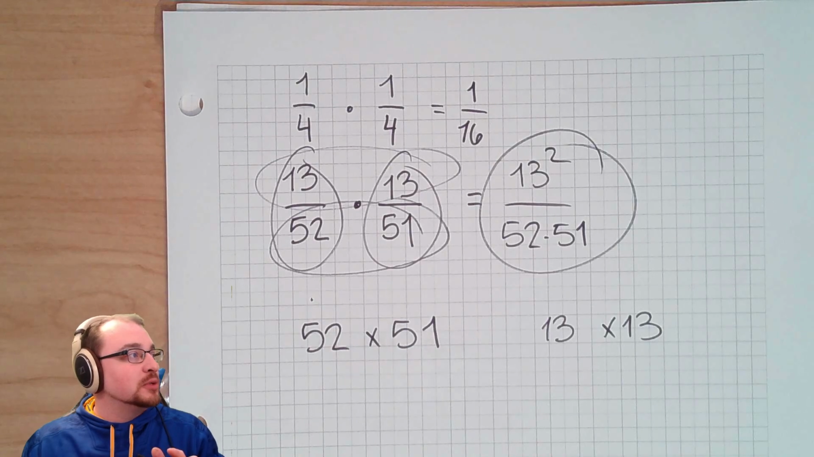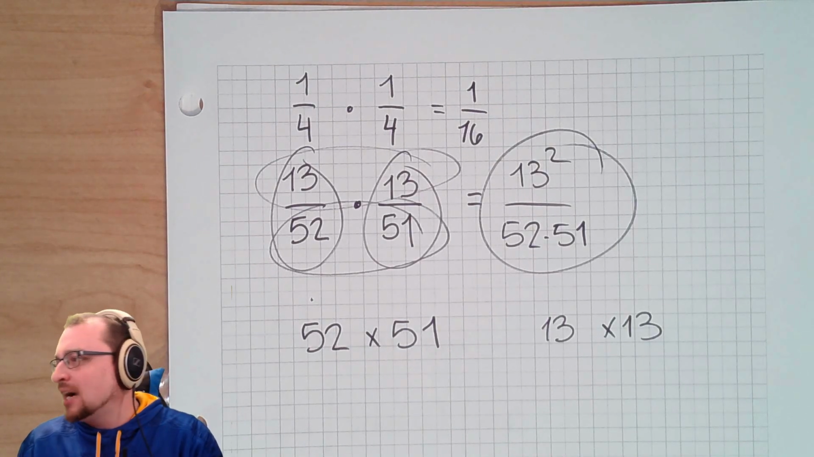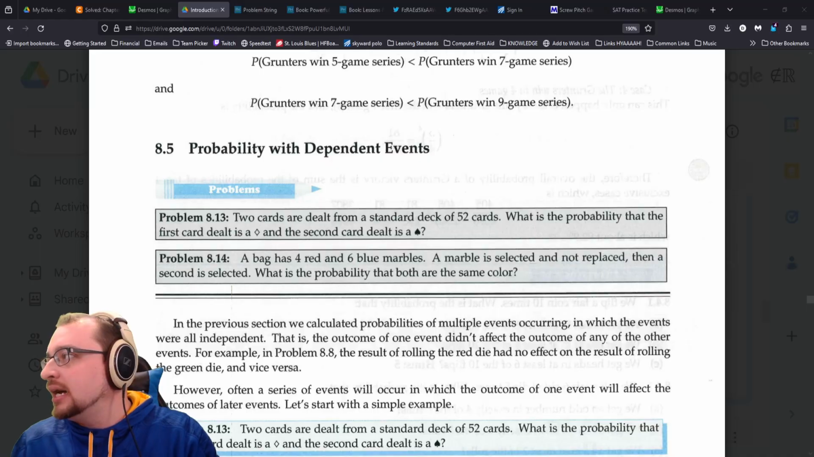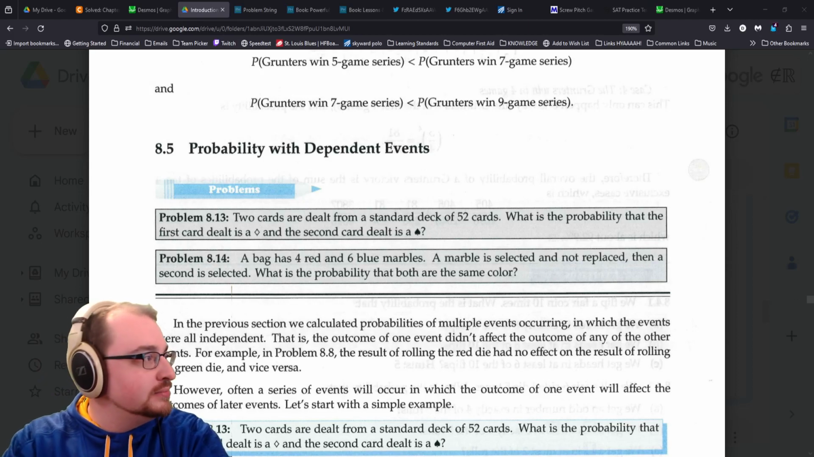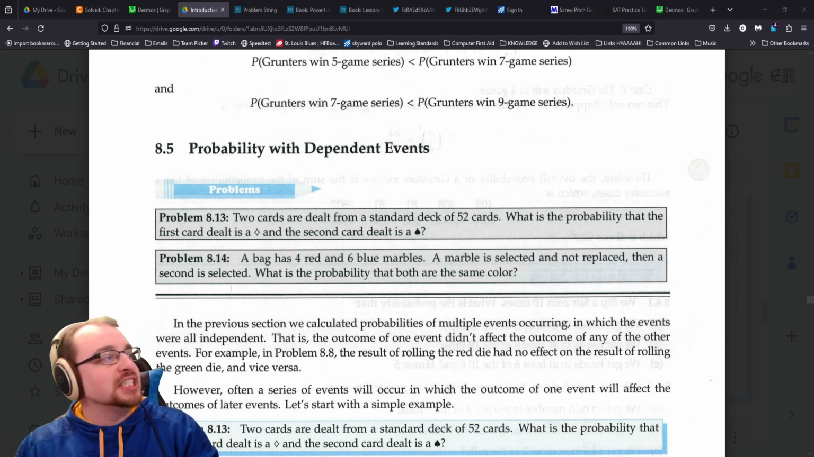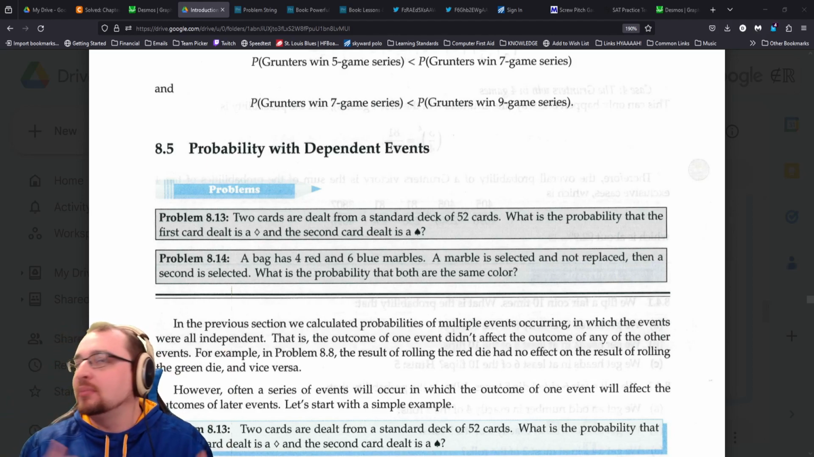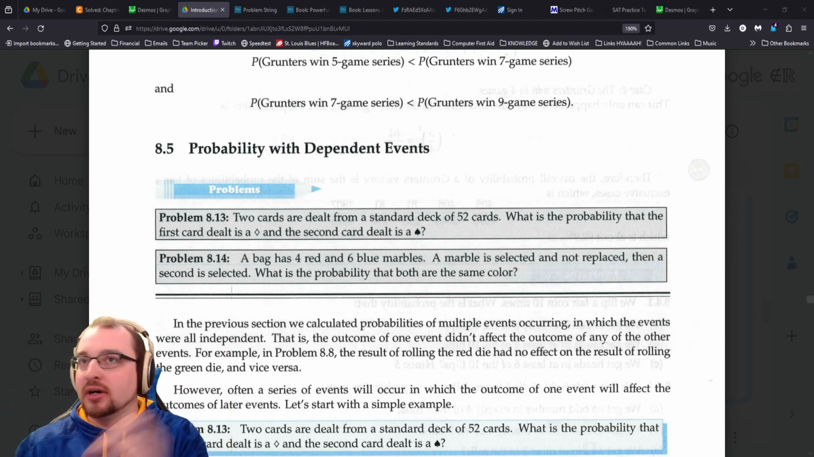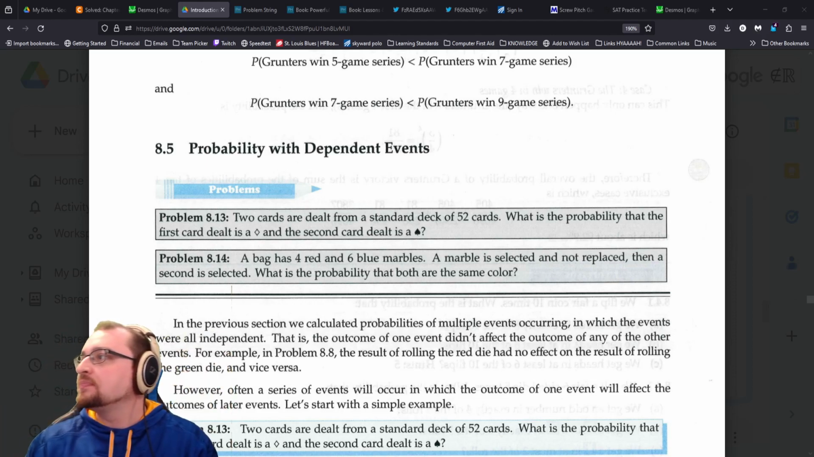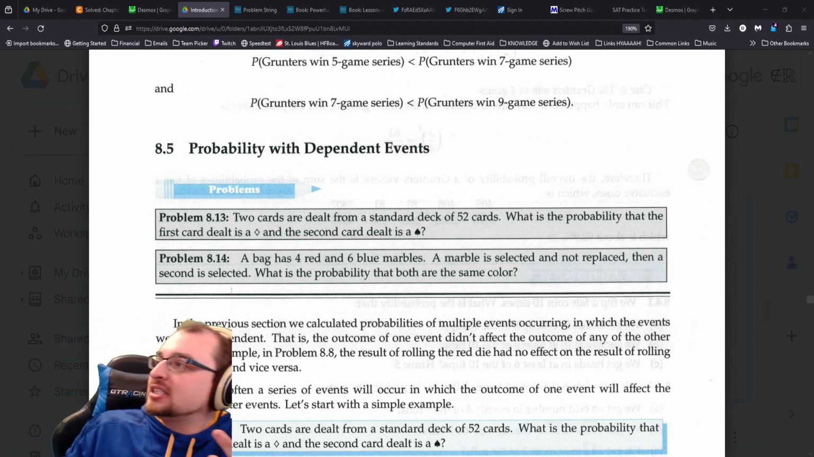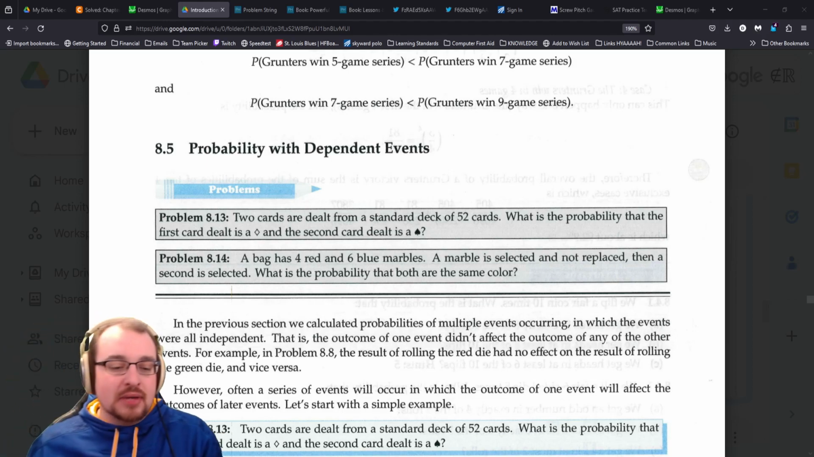What I'm going to do is give you a similar problem that's not quite like that. So let's take a look at what I'm looking at. 8.14. A bag has 4 red and 6 blue marbles. If we take a marble out but don't put it back, so it's kind of like drawing cards out of the deck, we're not putting it back, and we draw a second, what is the probability that they're both the same color?